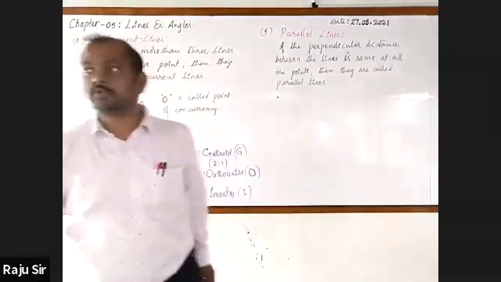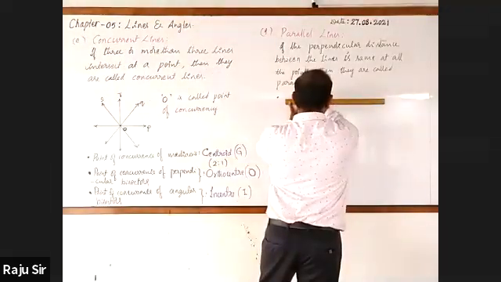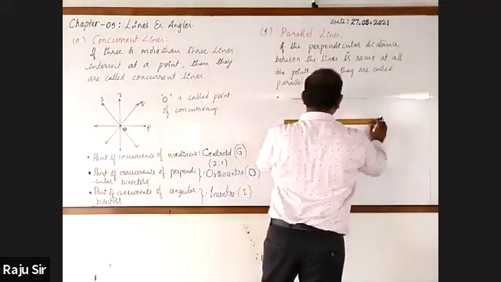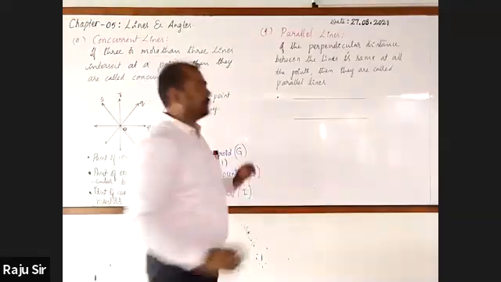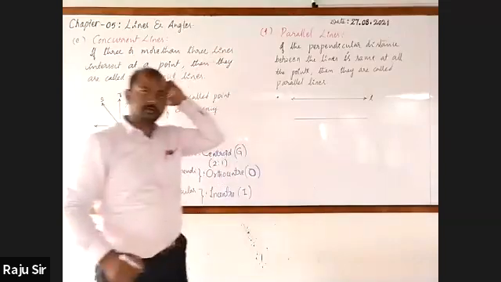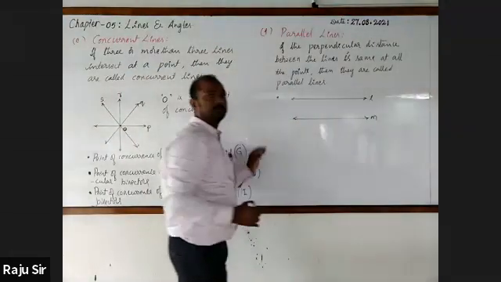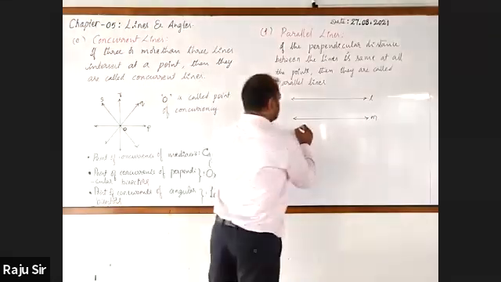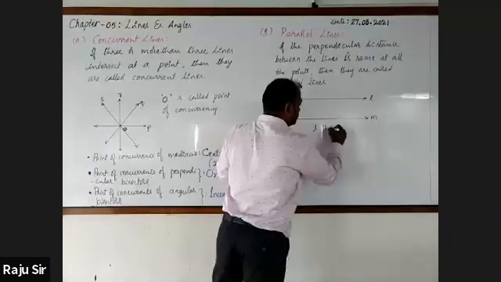Let us draw just two parallel lines. Scale and pencil. Draw two lines which are parallel to each other. Call the first line L and the second line M. Here, the line L is parallel to line M.